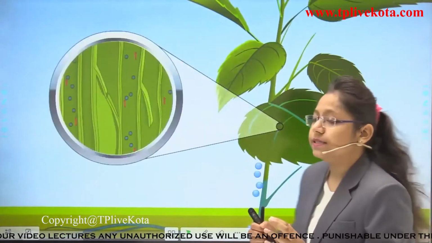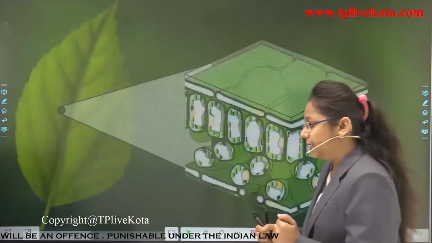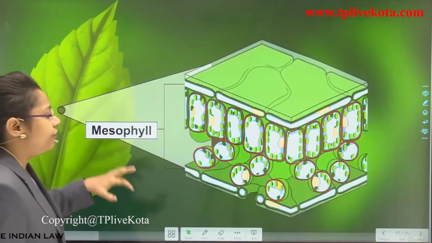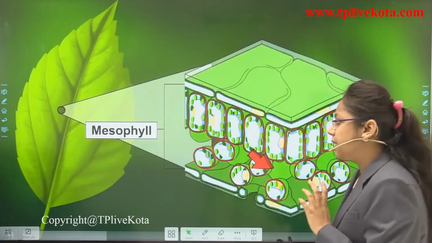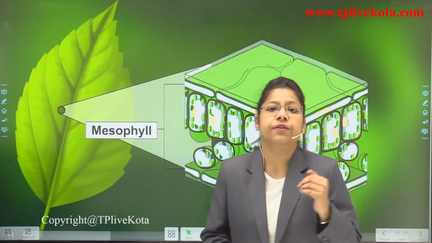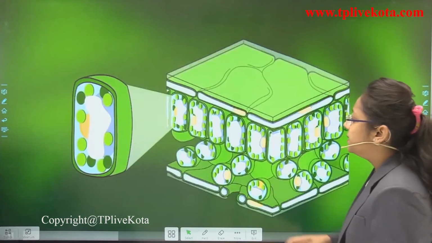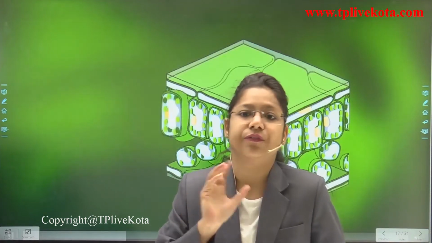The guard cells get opened. Okay, now the stomatal opening will take place. Here you can see in the leaves, the mesophyll cells are also present, and these mesophyll cells also help in the process of transpiration. Now, how will they help? Actually, there is intermembrane space present between the mesophyll cells.